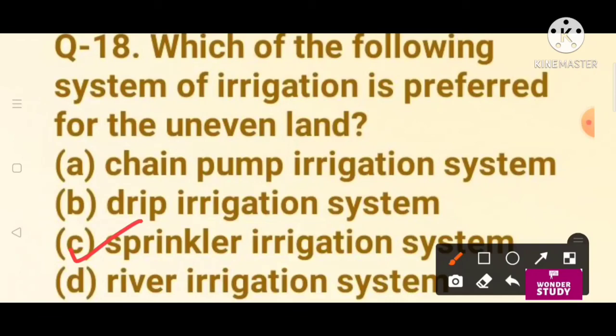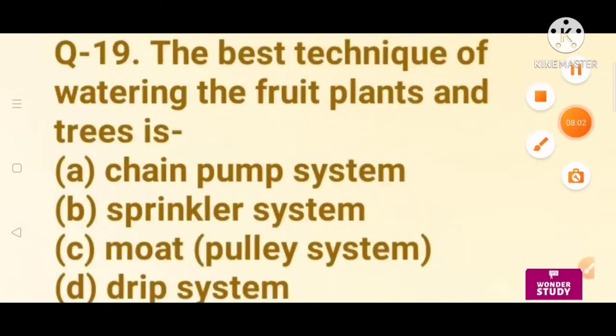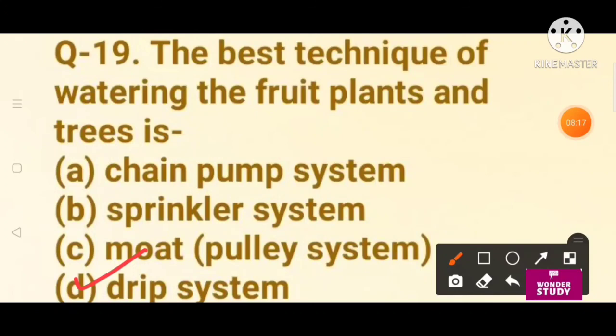Next question. The best technique of watering the fruit plants and trees is chain pump system, sprinkler system, moat or pulley system or drip system? So the right answer is drip system. In this system there is a network of narrow pipes with small holes in the field. When water flows through these pipes, water falls down just at the position of the root. So it is called drip system. Water is not wasted at all. It is the best technique for watering fruit plants, gardens and trees.